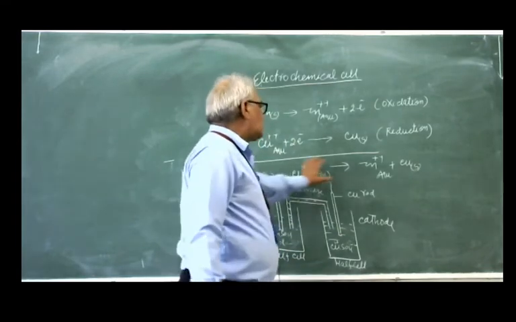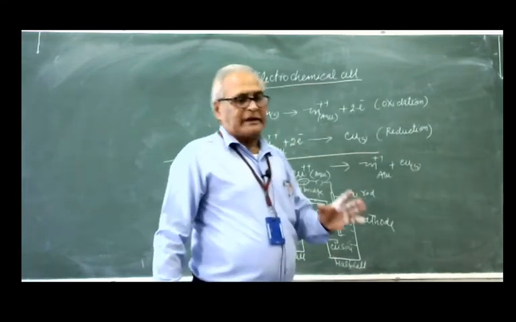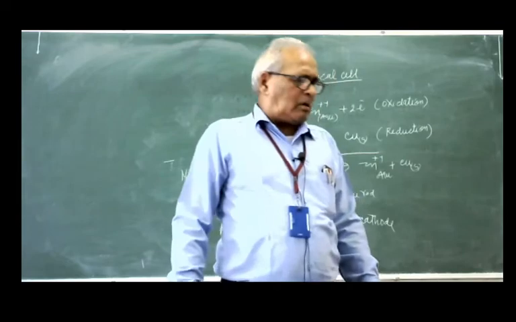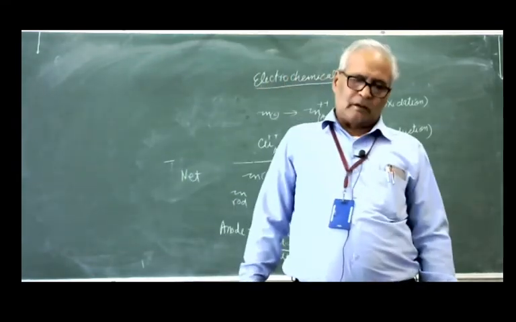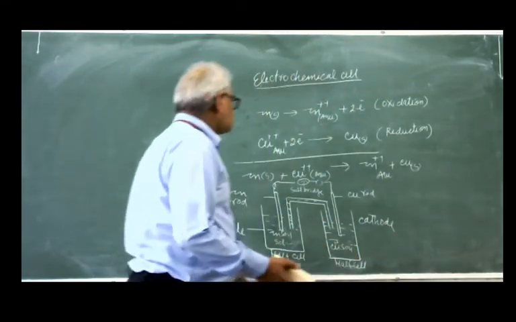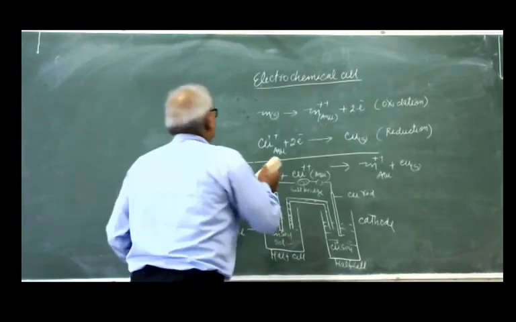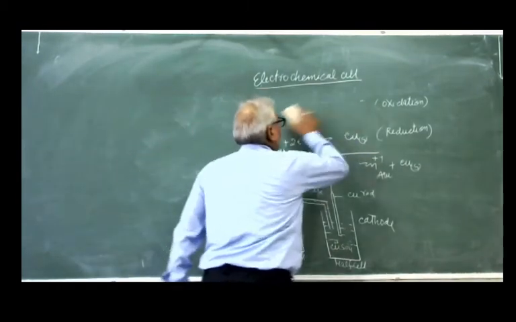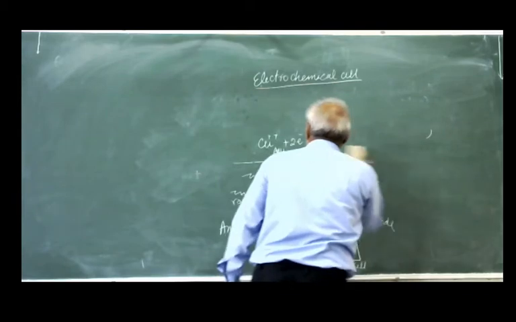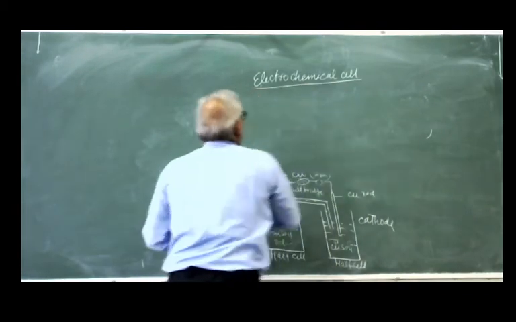So overall, this is the reaction, and you will get the EMF of the cell. What is the EMF of the cell?